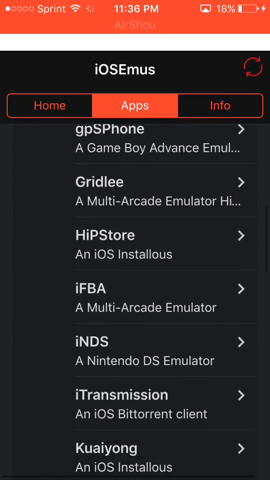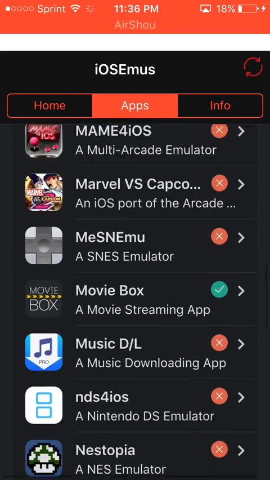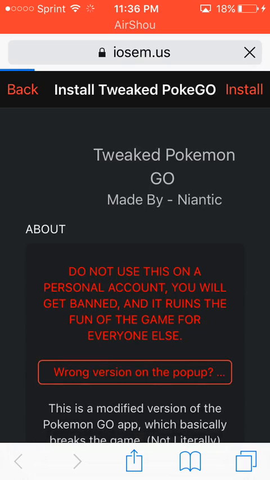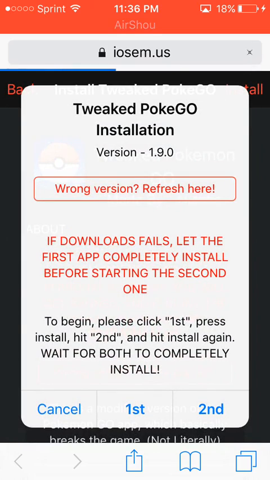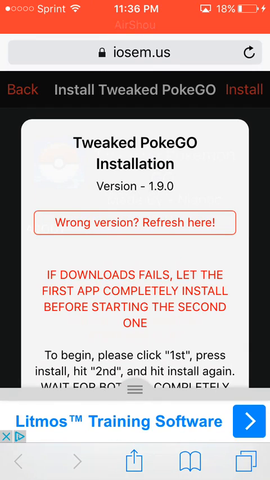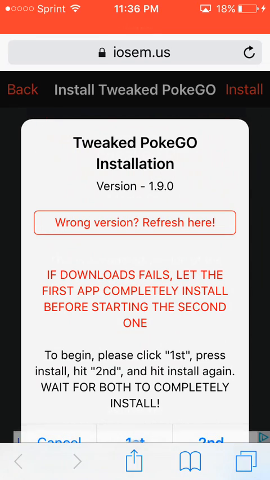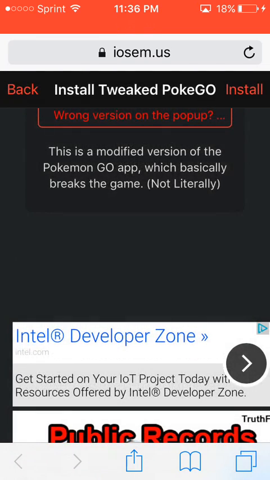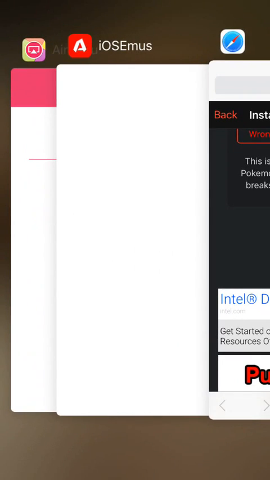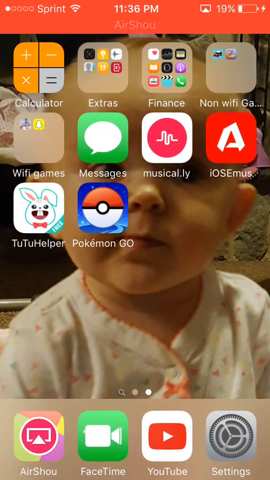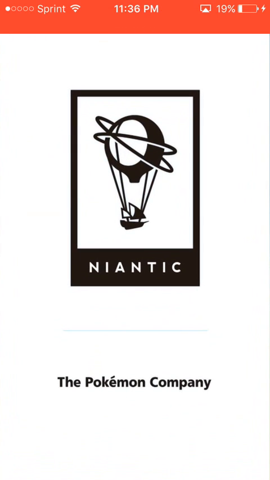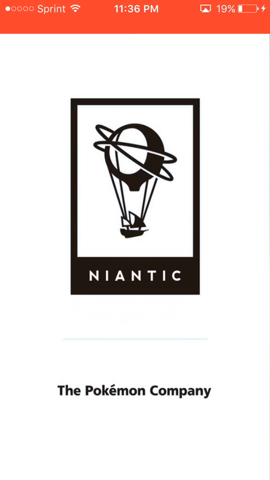And then it will say go here and it'll say second. You want to download that, and that will be the tweaked version of Pokemon Go. And then that'll be downloaded, and that'll end up right here. And then you go on to that, sign in, and then this is basically what it will look like. I already signed in because I've done it before, but this is what it will look like.